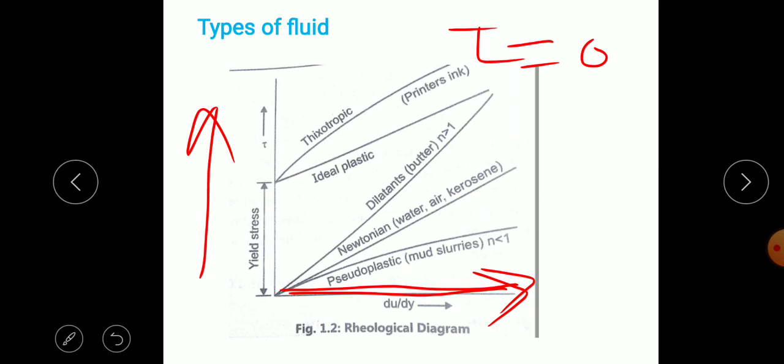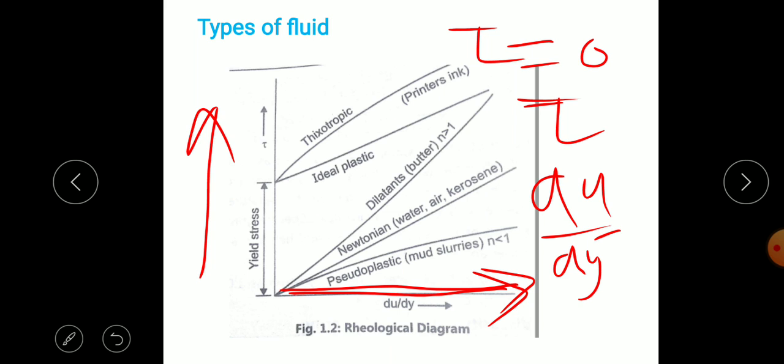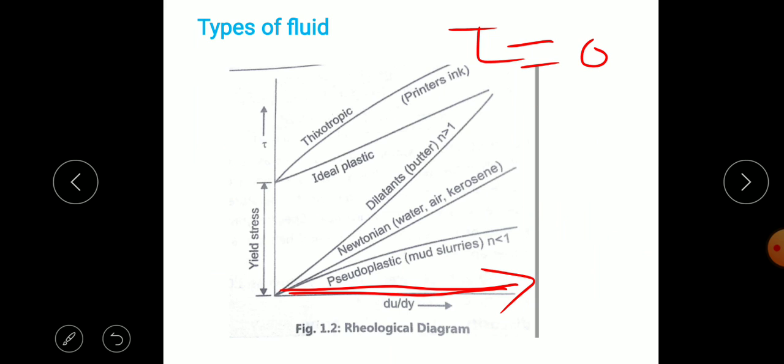For a solid, if you apply a force there will be no deformation, that is du by dy will be 0. You can consider the ideal liquid means there is no resistance, or shear stress is 0 for applied force. So that means viscosity is 0 on the x axis, which is the ideal fluid.